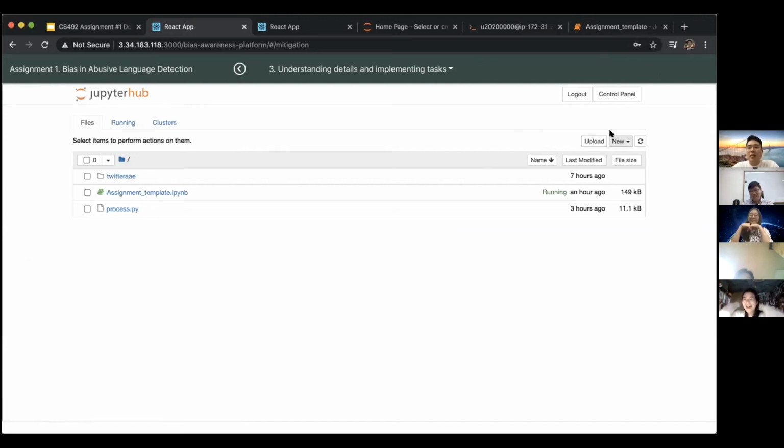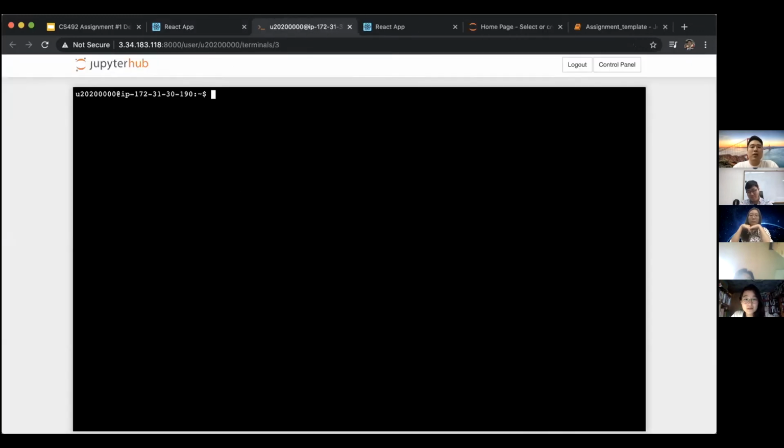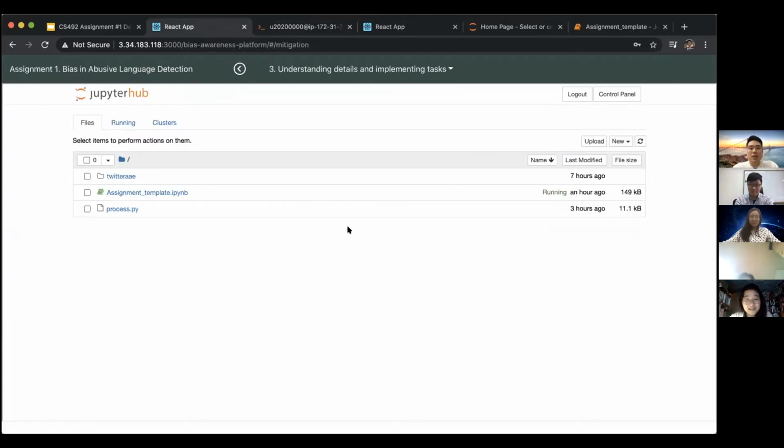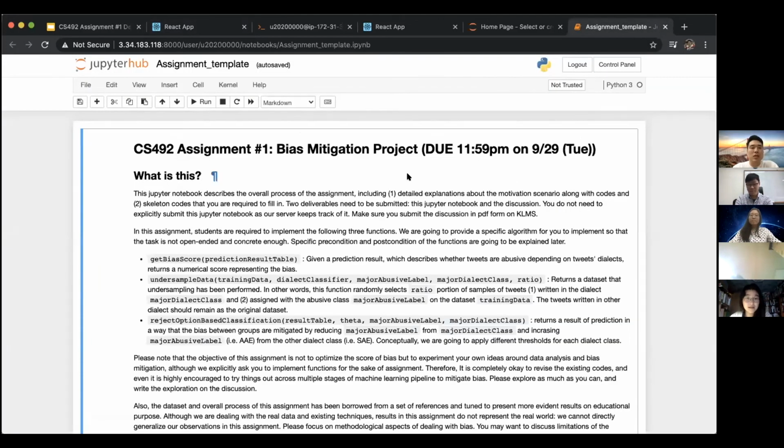And to do that, click this New. And there's a terminal. Got it? And if you go there, then you can see the screen, basically the Linux terminal, and type passwd. And after that, you can see this assignment template. Here's your code skeleton, basically. And there are 2 additional files that you don't actually need to look at deeply.